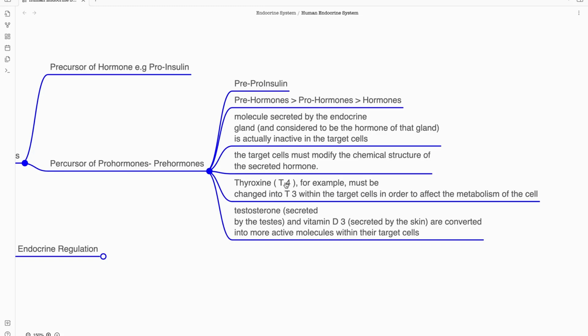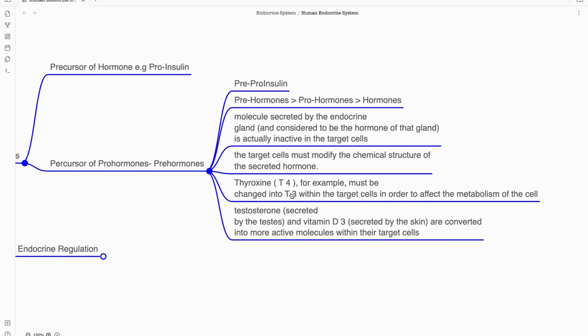That T4 should be changed into T3 within the target cell in order to affect the metabolism of the cell. So the thyroid hormone is released as T4, but in the target cell it is converted into T3, and T3 is actually the active form which can have its effect on the metabolism of the cell.